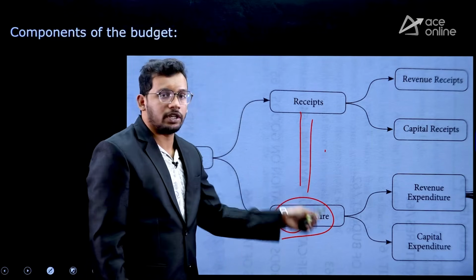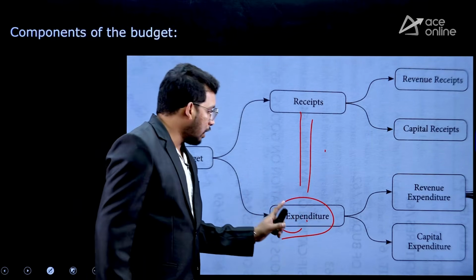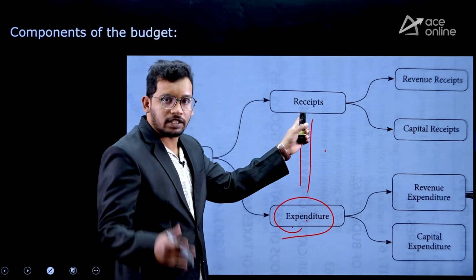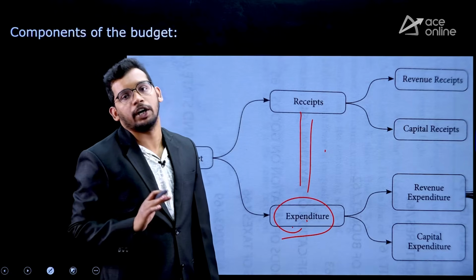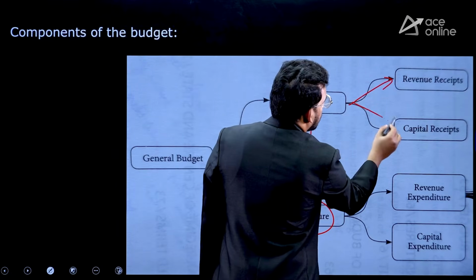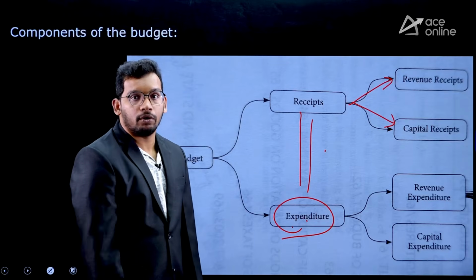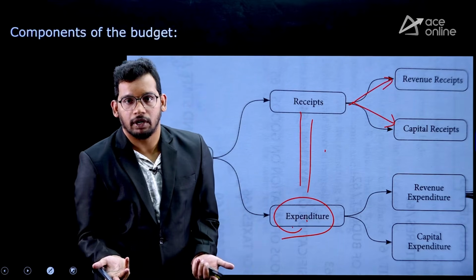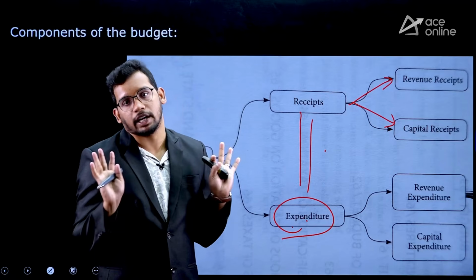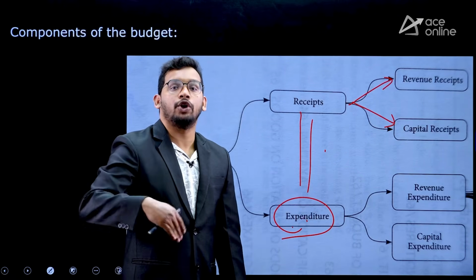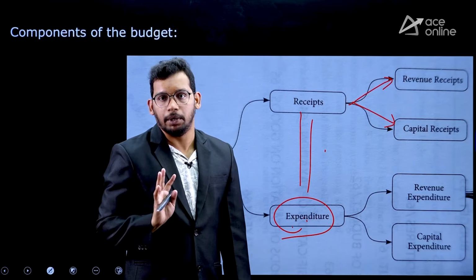So receipts and expenditure should be equalized. Expenditure is the total amount that needs to be spent, and receipts means the total money that the government needs to receive to match the expenditure. Within that, we have revenue receipts and capital receipts. Revenue receipts means one-way payments received by the government which need not be paid back to anyone. That is tax as well as non-tax revenue. Capital receipts means the government is receiving now but needs to pay back. That is borrowings and other liabilities.